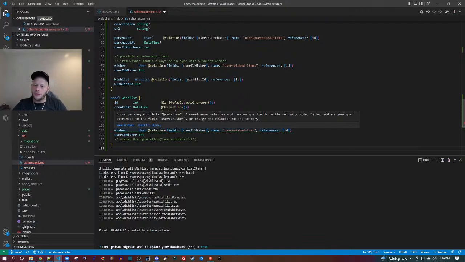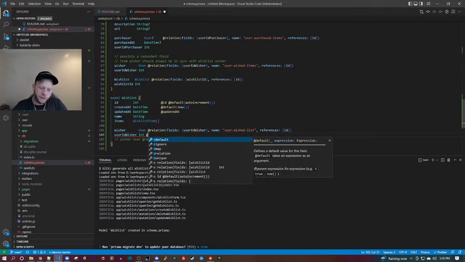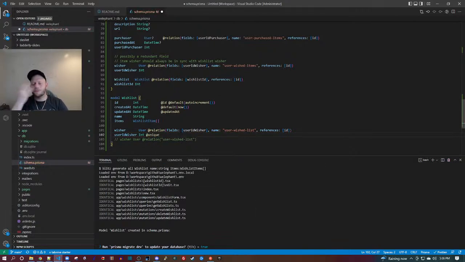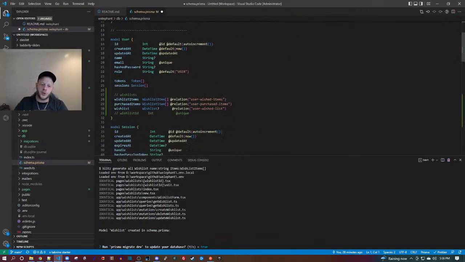A one-to-one relation must use unique fields on the defining side, either add a unique attribute to user ID wisher. Okay, so yeah, we can definitely do a unique attribute here because the wisher should be, like, if you look at all the table of the wish lists, at the moment, it should be one wish list to one user. And that seemed to pacify it.